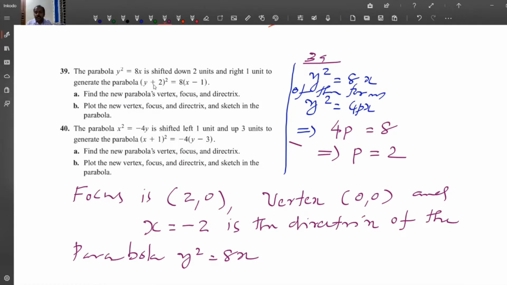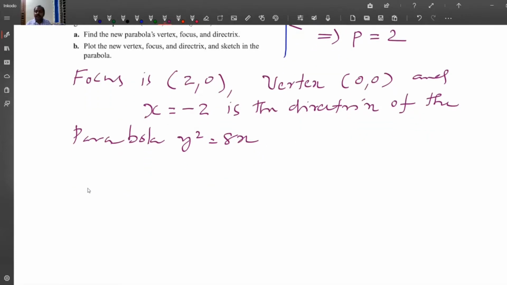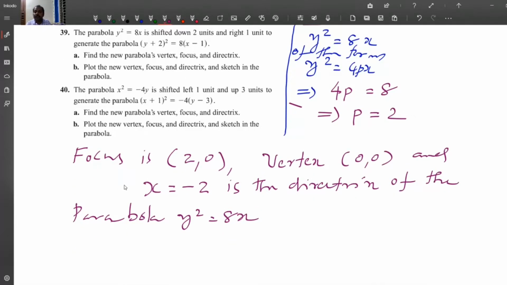Now you remember what we have done previously. Our situation is (y plus 2) the whole square is equal to 8 into (x minus 1).